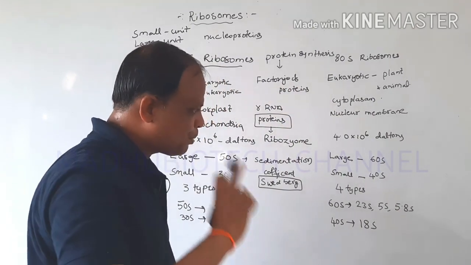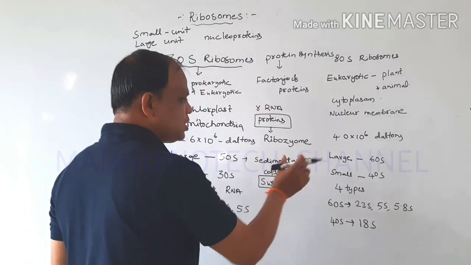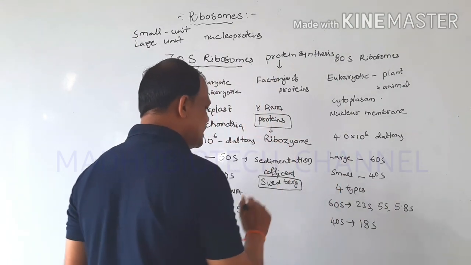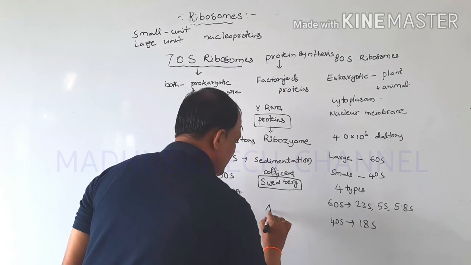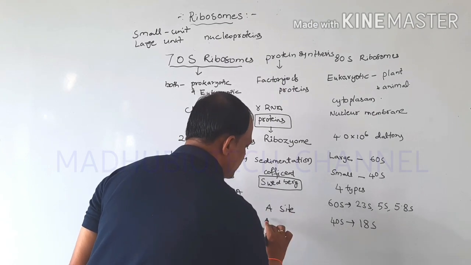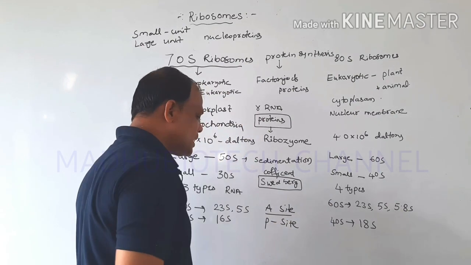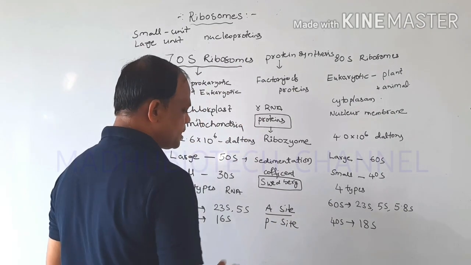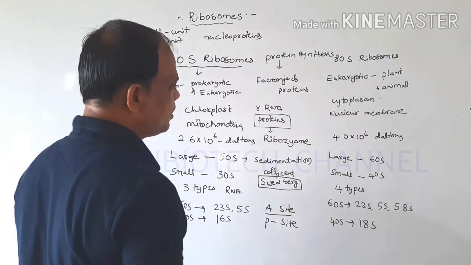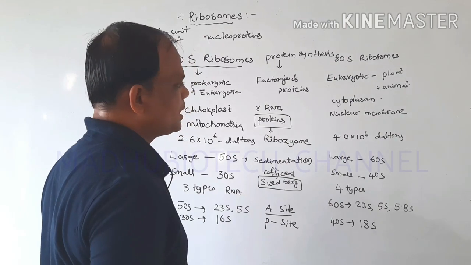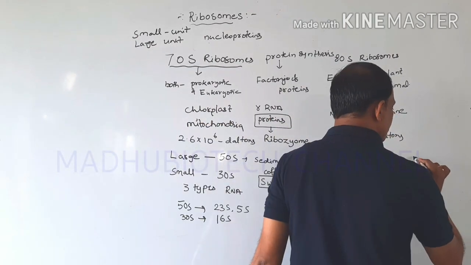When the process of synthesis is involved, the large subunit contains two types of sites. One is the A site, another one is the P site. A site means aminoacyl site and P site means peptidyl site. This is the main subunit, and the diagram of the ribosome is like this.